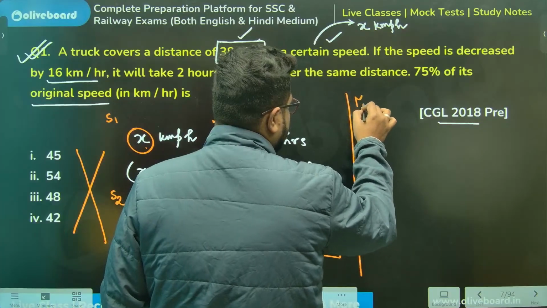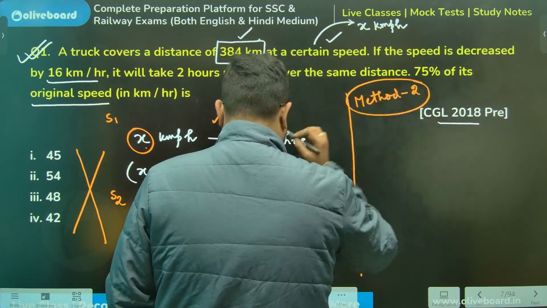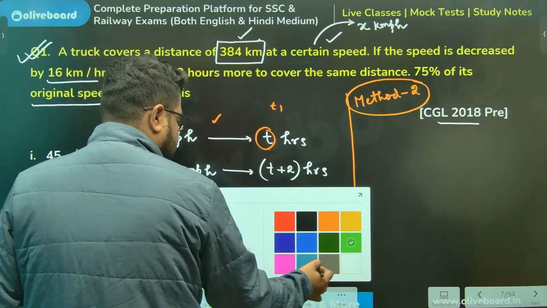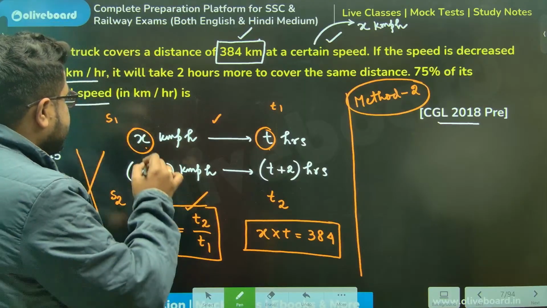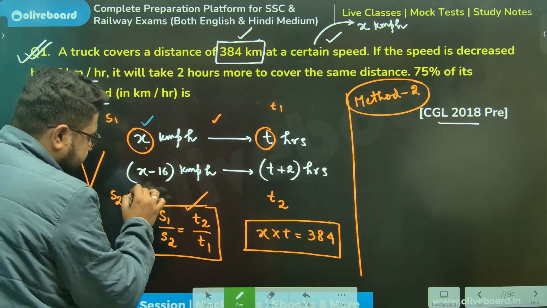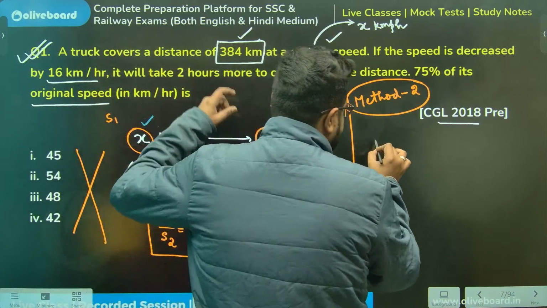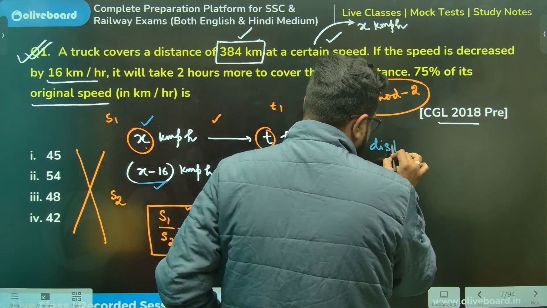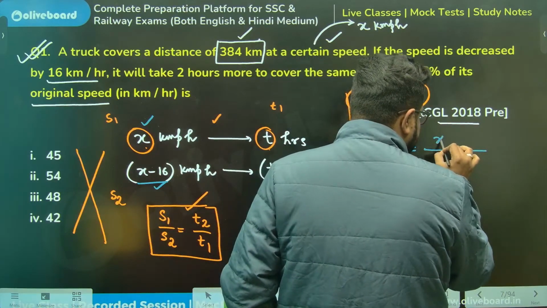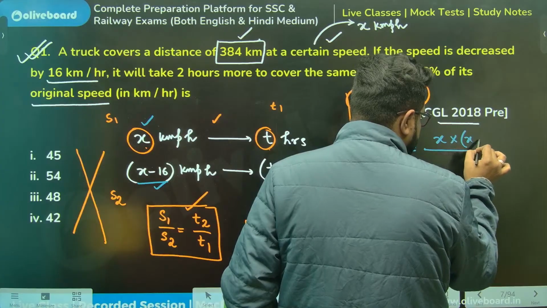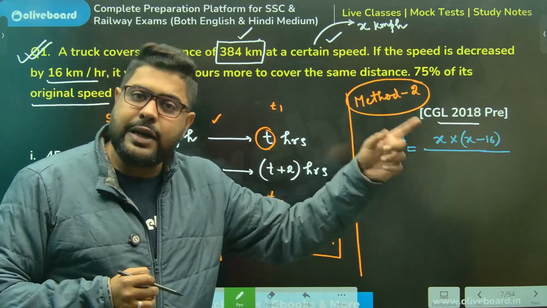So this is method 2. Sir, try to understand very clearly. First speed is x. Second speed is x minus 16. Distance is equal to the product of speeds, x into x minus 16, divided by the difference of S1 and S2.